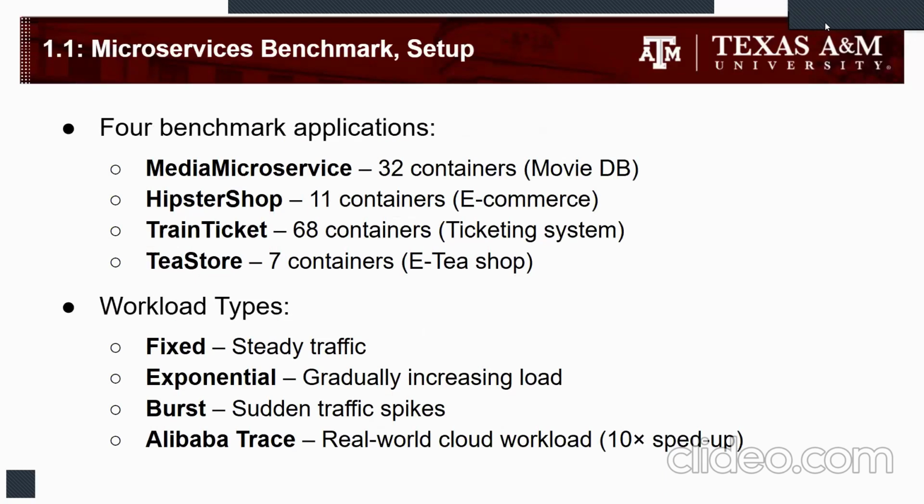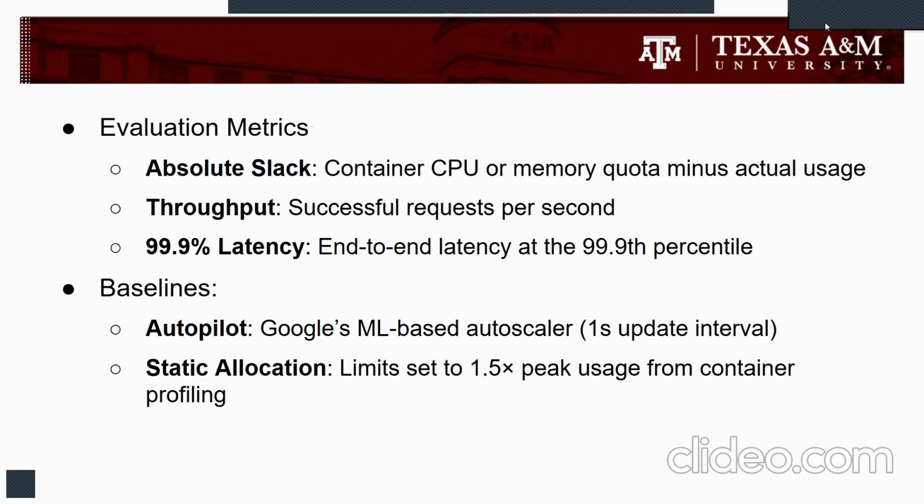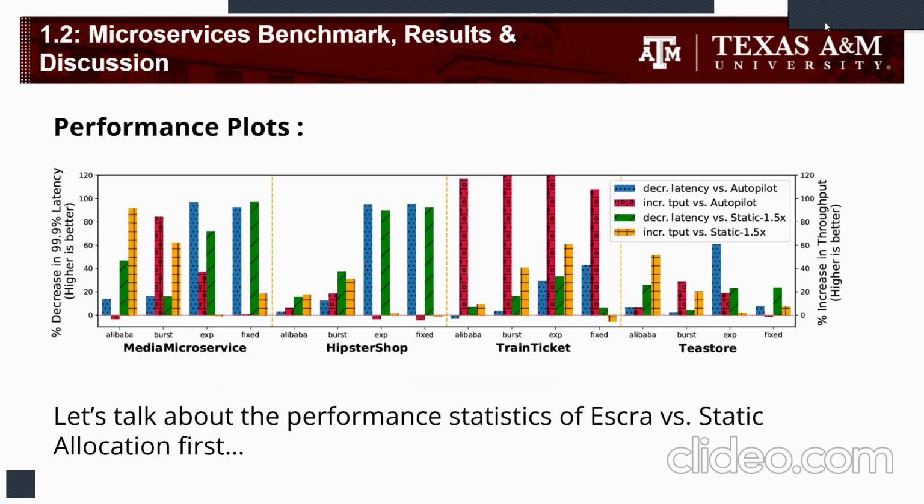Four benchmark applications are considered, and four workload types are considered. Fixed, exponential, burst, which is fixed mixed with a sudden burst of exponential workload, and Alibaba trace, which is a real live cloud workload. Three evaluation metrics are considered: absolute slack, throughput, and 99 percentile latency. And the baselines are Google's Autopilot auto-scaling mechanism and static allocation, where the container limits are set to 1.5 times peak usage, and the peak usage is determined from container profiling.